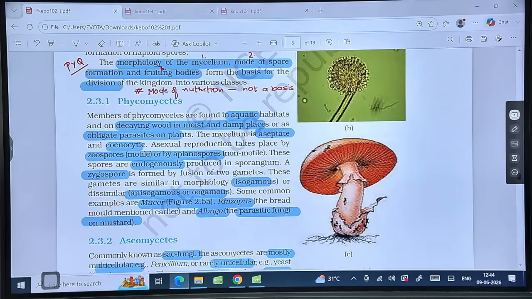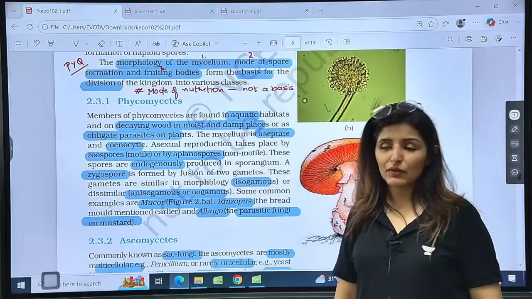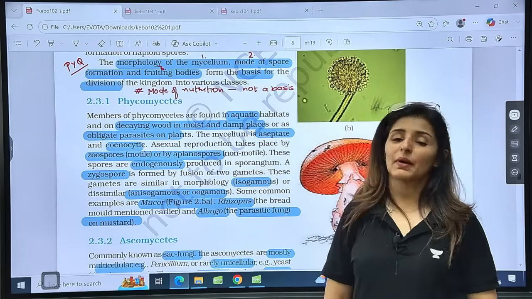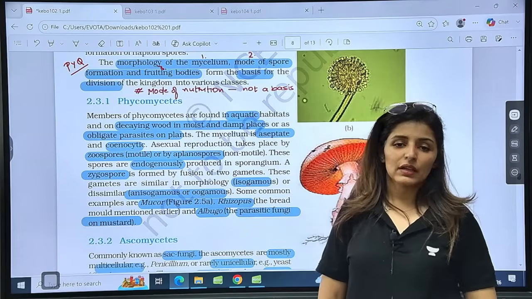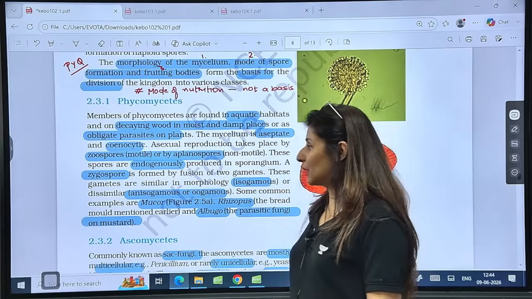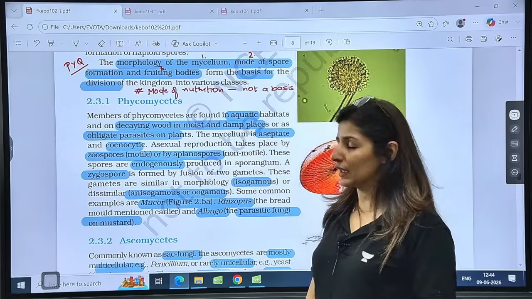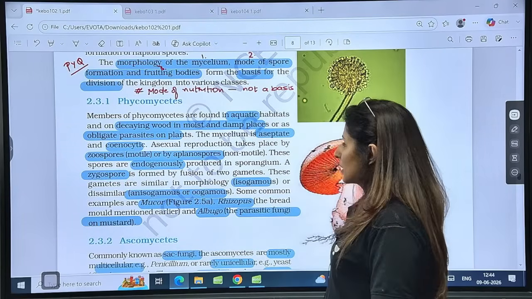Srija asks, when will the dropper batch NEET 27 start? It will start after Re-NEET exam. But the classes have already started. If you have taken a batch, then you can start attending the classes. Okay? But a dedicated batch like the dropper batch will start after Re-NEET. Is it clear? Okay. Now see.